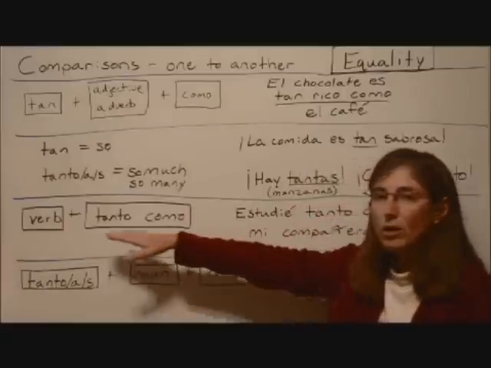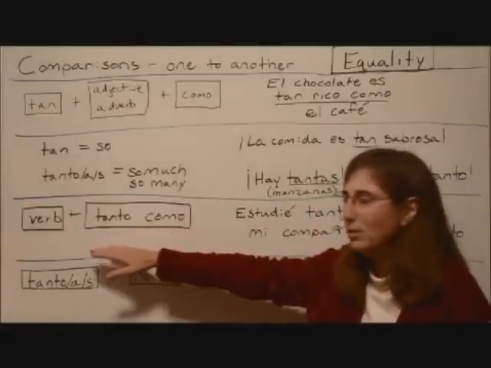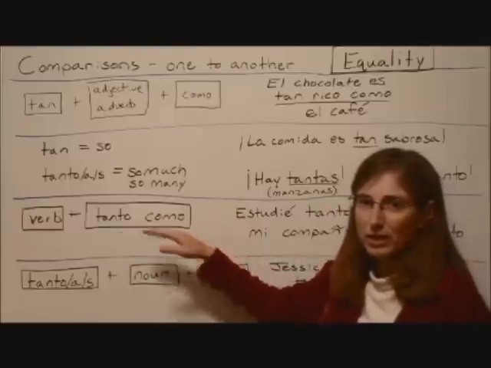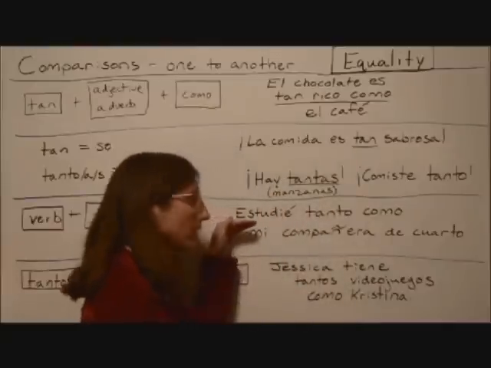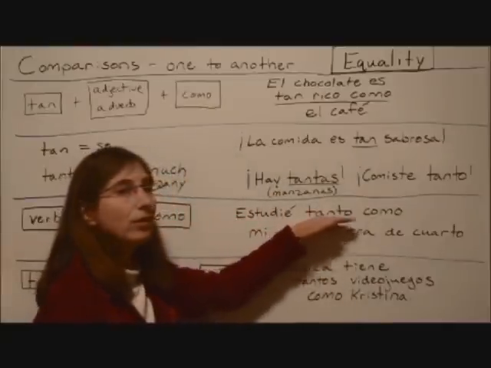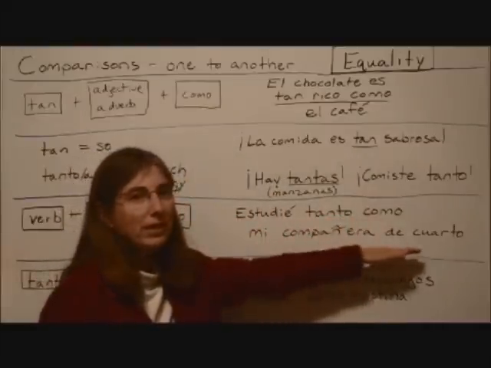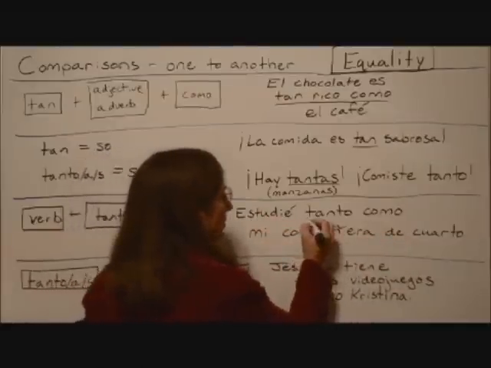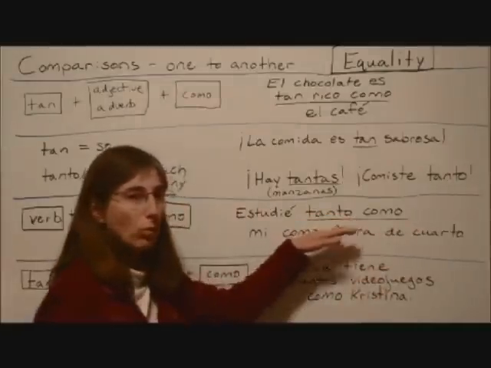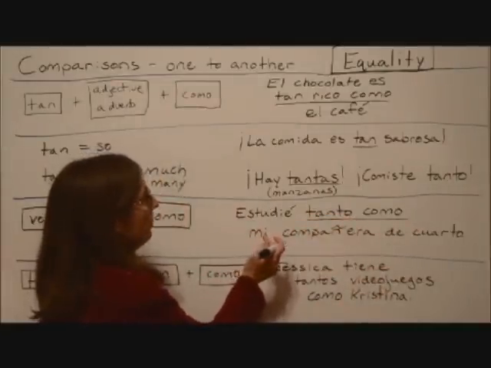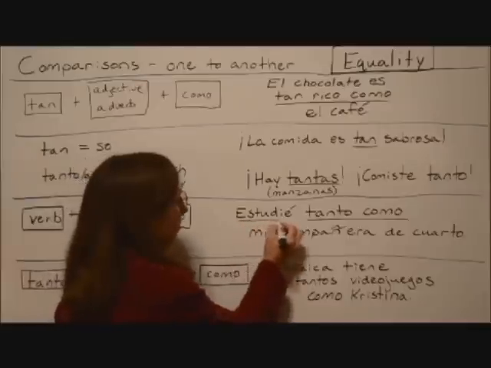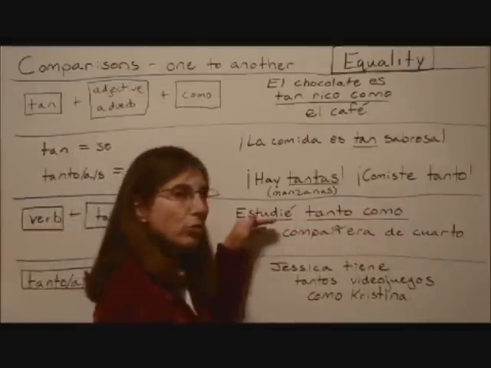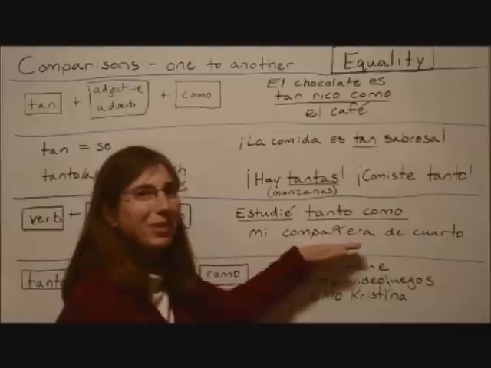Now, a third structure is when we're using a verb to make a comparison. So we have a verb and then as much as. Estudié tanto como mi compañera de cuarto. I studied as much as my roommate. Tanto como. And here's our verb. Okay? So our verb and then as much as. Estudié tanto como mi compañera de cuarto.